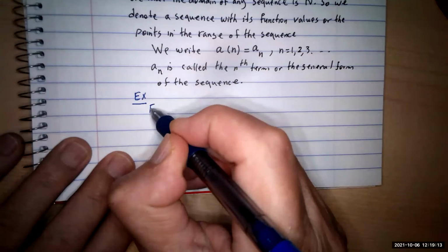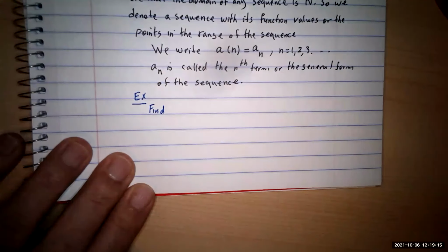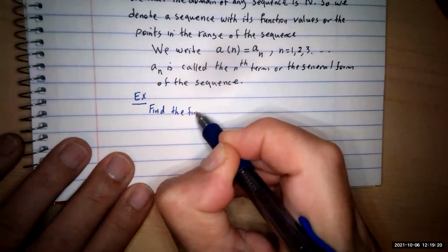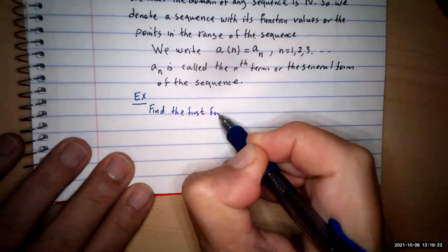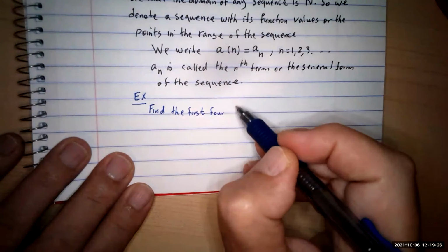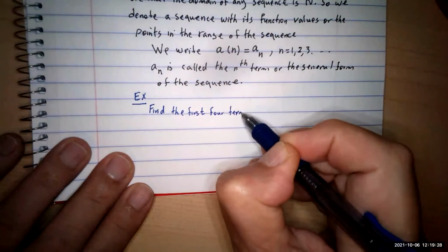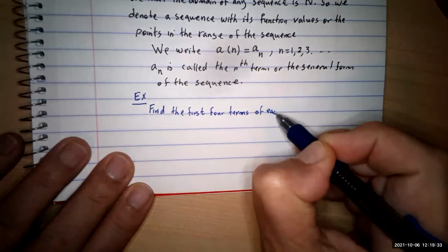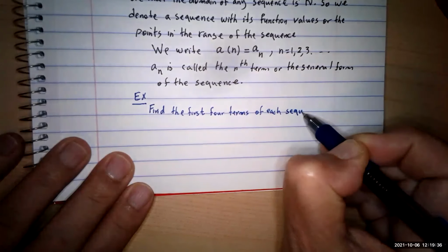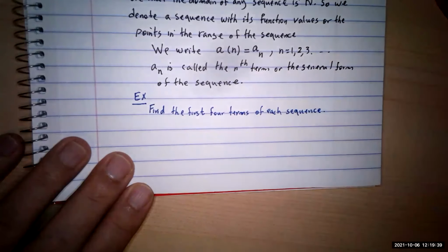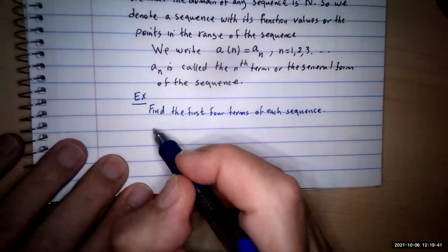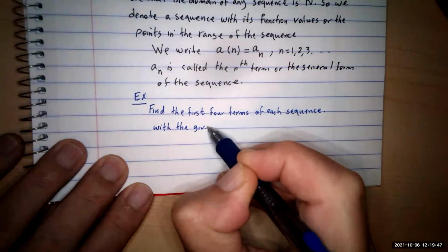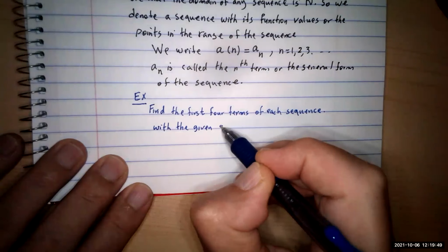So let's get this one. I would like you to find the first four terms of each sequence with the given general form.